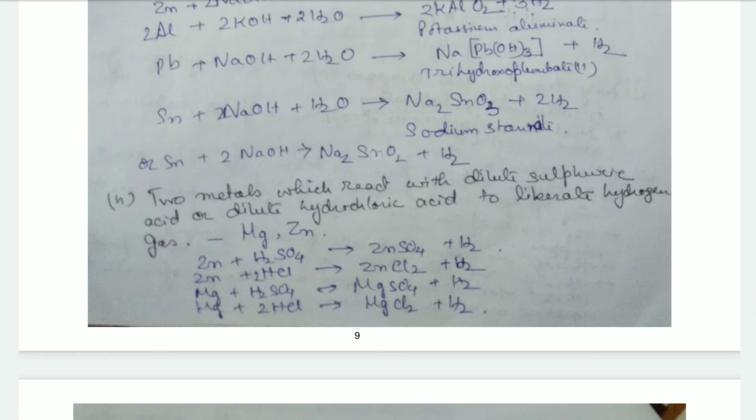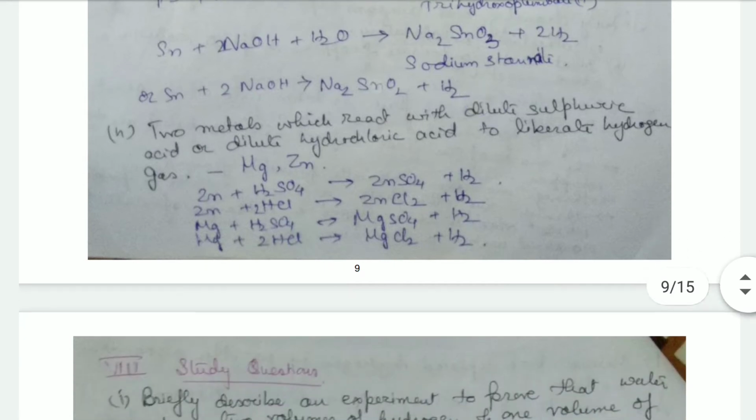Then two metals which react with dilute sulfuric acid and dilute hydrochloric acid to liberate hydrogen gas are magnesium and zinc. Zinc reacts with sulfuric acid to form zinc sulfate and hydrogen. Zinc reacts with hydrochloric acid to form zinc chloride and hydrogen. Magnesium reacts with sulfuric acid to form magnesium sulfate and hydrogen. Magnesium reacts with dilute hydrochloric acid to form magnesium chloride and hydrogen.